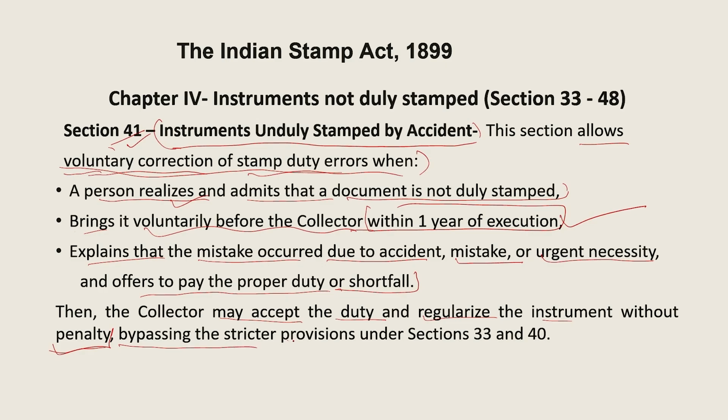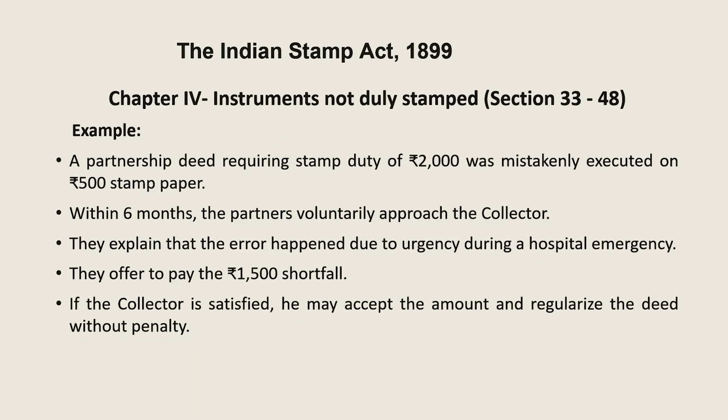Now, bypassing the strict provisions under sections 33 and 34, which deal with what happens if the document is not duly stamped, here there is a kind of relaxation to the person if he voluntarily appears in the office of the collector to make changes when the document is unduly stamped.